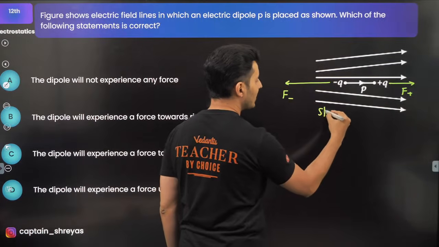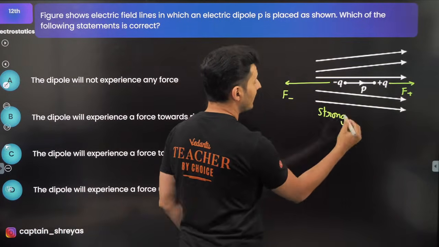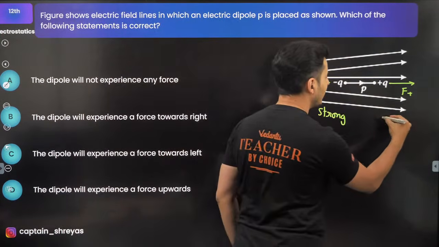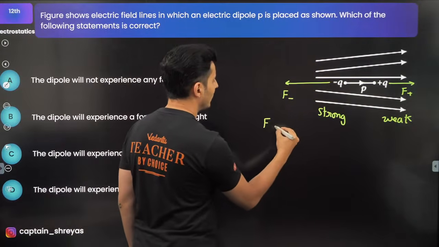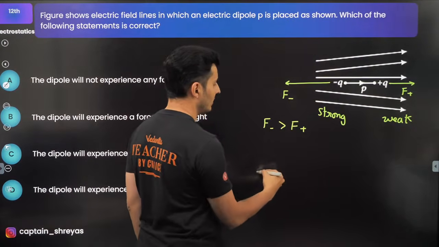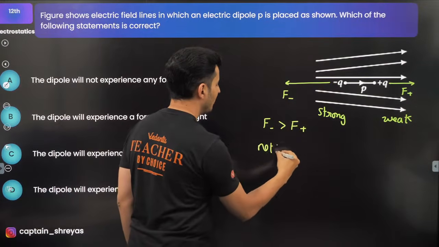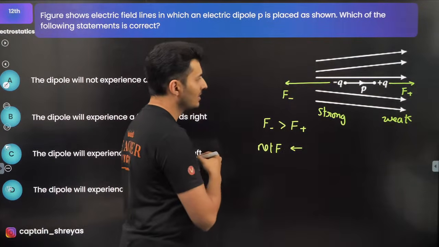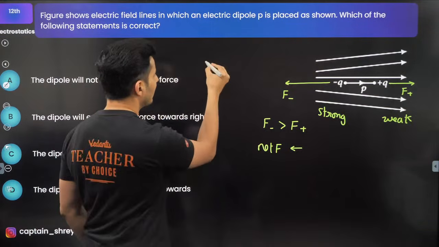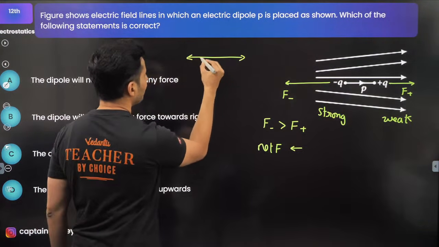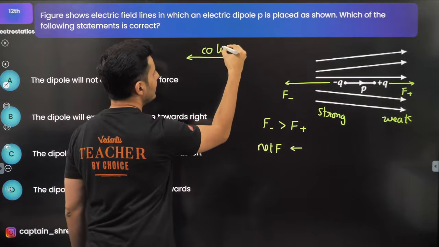Here the field is basically strong because the lines are close by. Here the field is weak. So obviously the force due to the negative charge is more than the force due to the positive charge. So the net force will definitely be towards the left side. But I don't think there is any torque because the forces are along the same line. They are collinear forces.